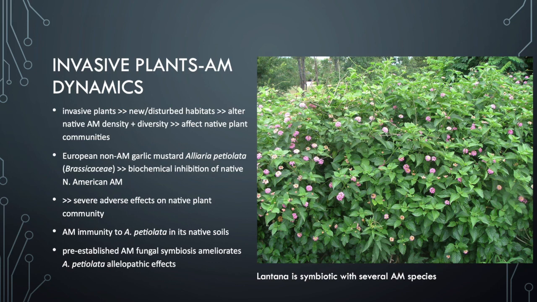And so, of course, this chemical then affects native plant communities. It can be quite adverse because it's pretty much suppressing arbuscular mycorrhizal fungi formation and growth. However, arbuscular mycorrhizal fungi in their native soils are actually resistant to this garlic mustard inhibition.